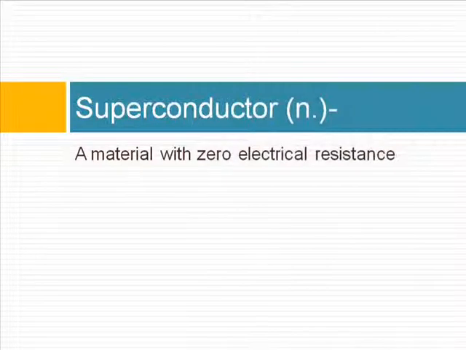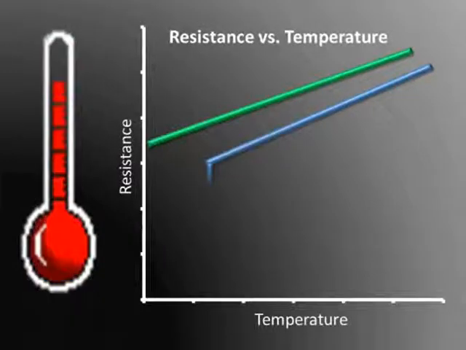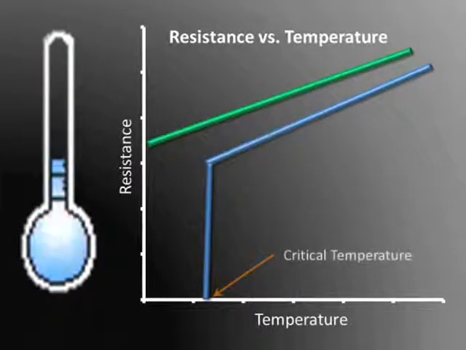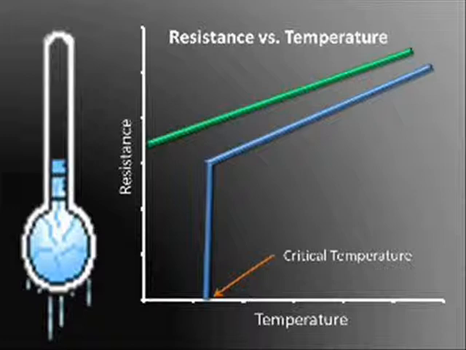Superconductors are materials with zero electrical resistance. Like a normal conductor, resistance slowly decreases as the superconductor is cooled, but when it is cooled below its critical temperature, its resistance plummets to zero. Critical temperatures are different for each superconductor, but are usually around the temperature of liquid nitrogen, which is minus 321 degrees Fahrenheit. For comparison, your freezer is cooled to only 0 degrees Fahrenheit.